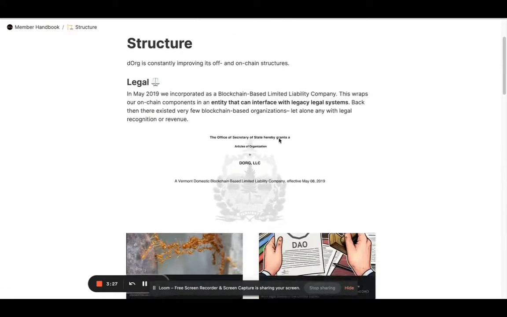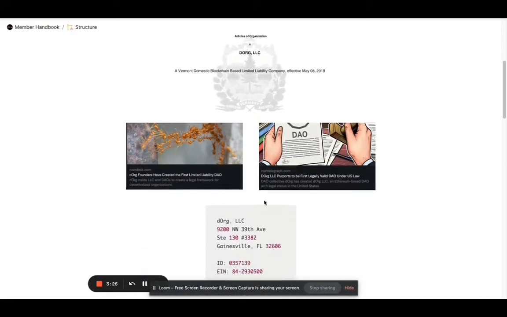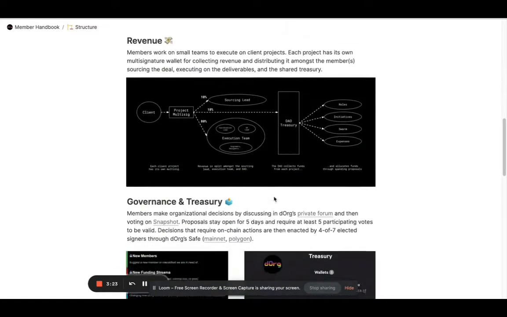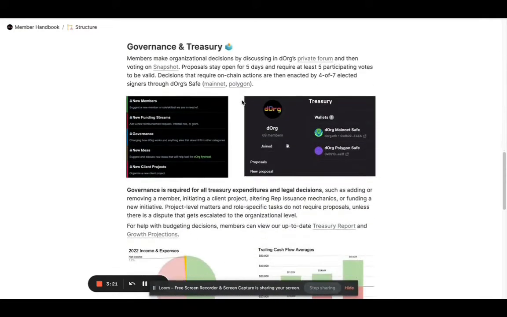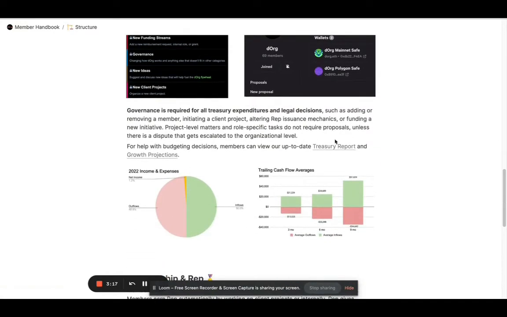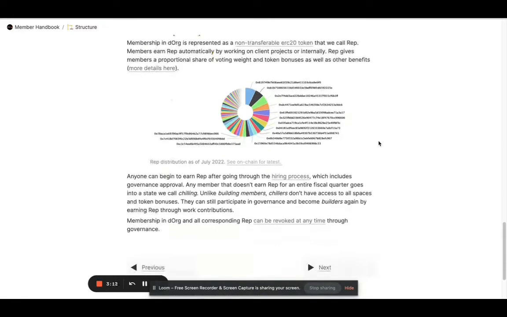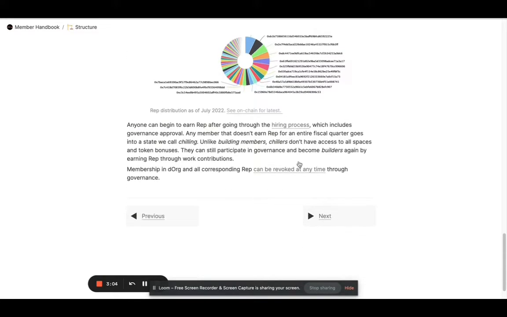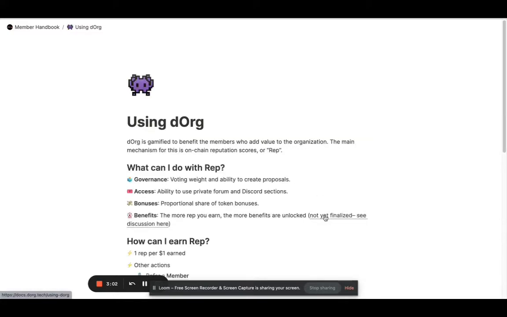We have the structure, which lays out how Dorg's legal entity works and attaches to the on-chain parts, our revenue model, how Snapshot connects to the Gnosis safe, and how we make budgeting decisions using the growth projections and treasury report, how membership works is the rep token, as well as the hiring process, different statuses like active building, inactive chilling, and membership removal, with links to more details on each of these processes.